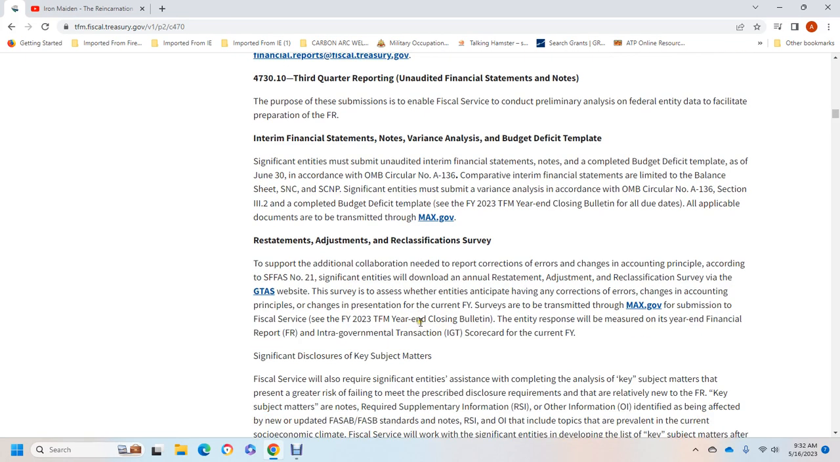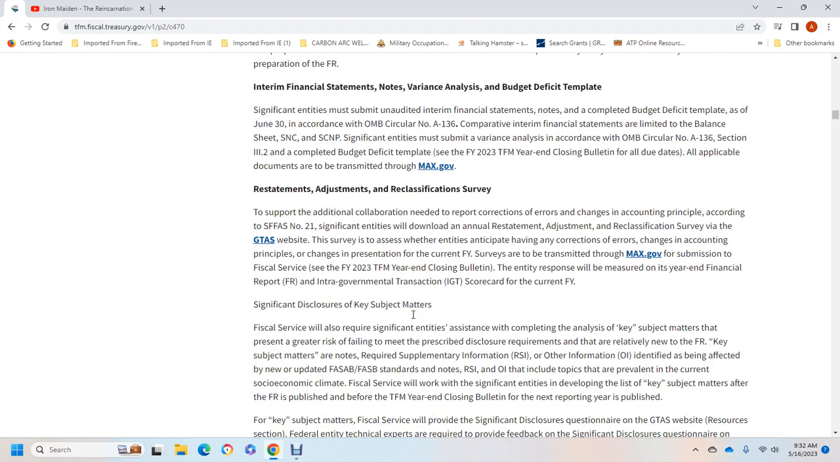Transmitted with max.gov. Restatement, adjustment, reclassification: additional collaboration is needed with the reporting of corrections, errors, and changes in accounting principle, consistent with Statement of Federal Financial Accounting Standards number 21. Significant entities will download the annual restatement, adjustment, reclassification survey of the government, with Treasury accounting symbols. The survey assesses whether the entity has any corrections, changes in accounting principle, or changes in presentation for the current fiscal year, also submitted through max.gov. The submission of the official survey with the Treasury by the responsible entity will be measured for the year-end financial report with the intergovernmental transaction scorecard for the current fiscal year.